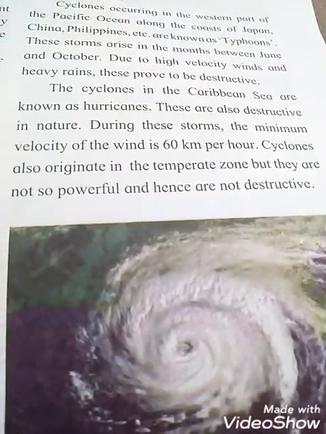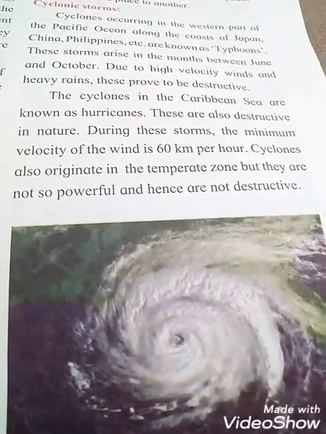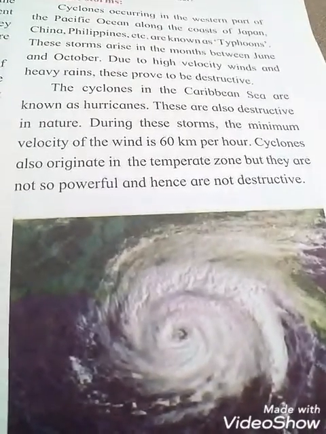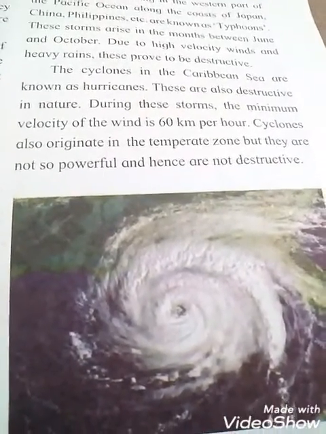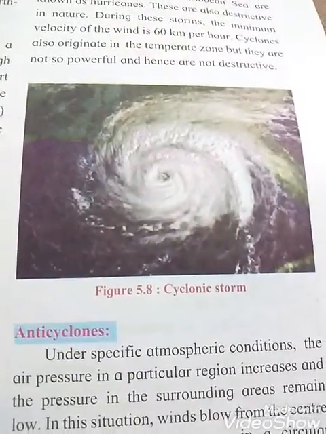And cyclones also originate in the temperate zone, but they are not so powerful, hence they are not destructive. And see the picture, figure 5.8, that is a cyclonic storm.